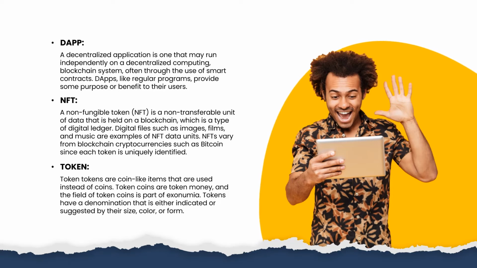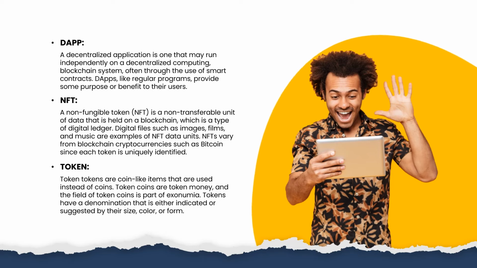Token. Tokens are coin-like items that are used instead of coins. Token coins are token money, and the field of token coins is part of exonumia. Tokens have a denomination that is either indicated or suggested by their size, color, or form.